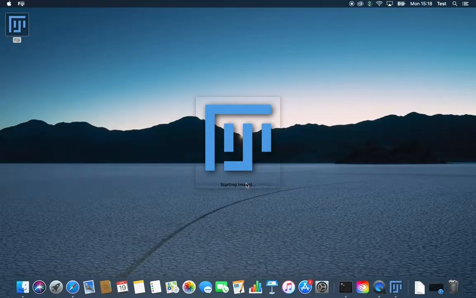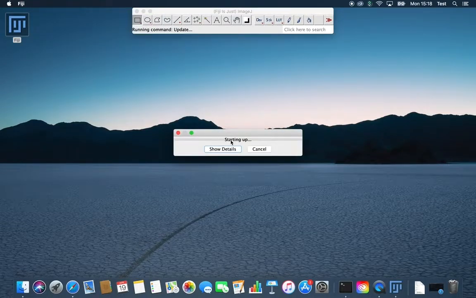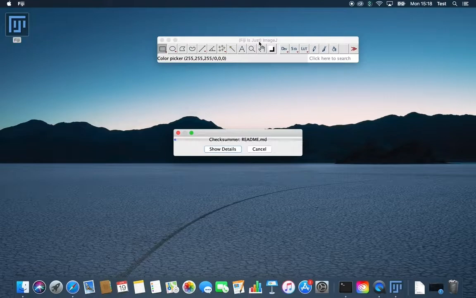The next step is for Mac and Windows users alike. Go and update Fiji. Click Help and then Update. This will take some minutes. After some time, a new window will appear. Click on Apply Changes. Restart Fiji again.